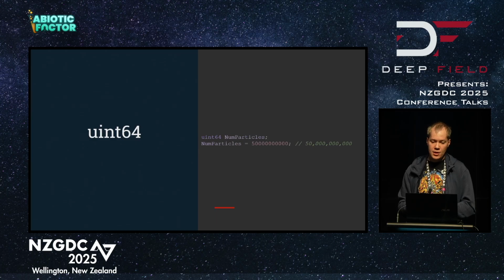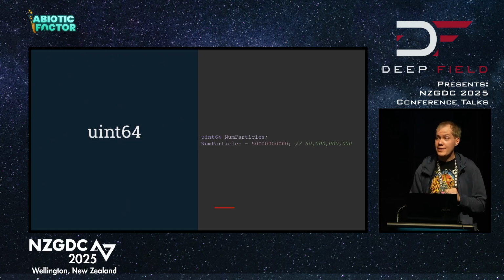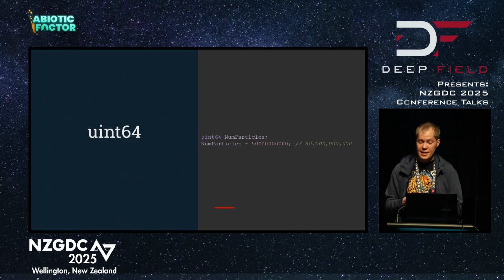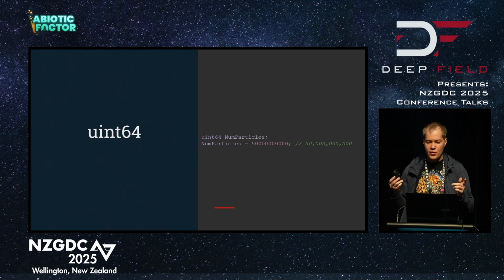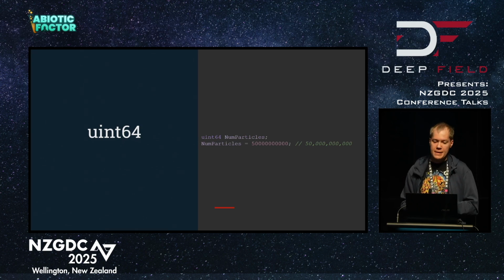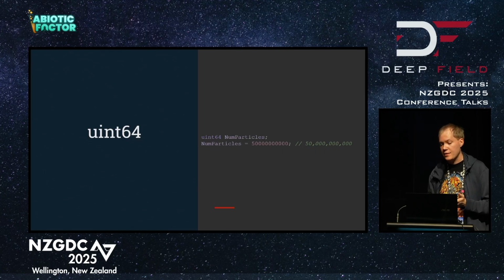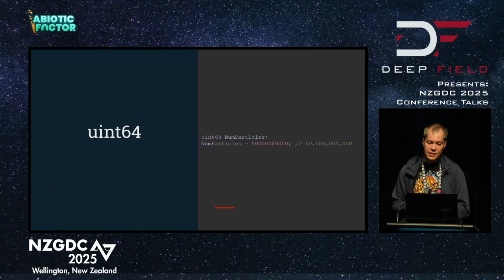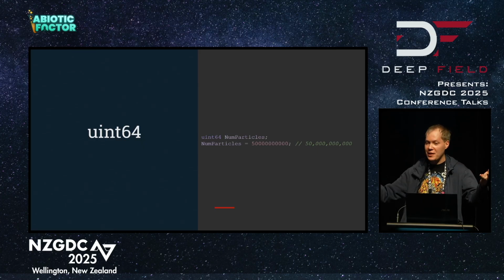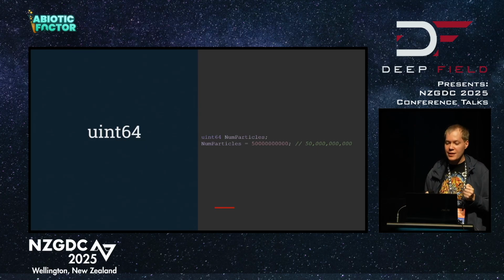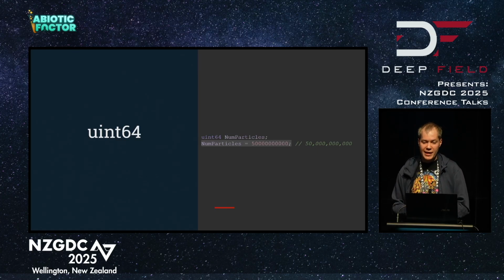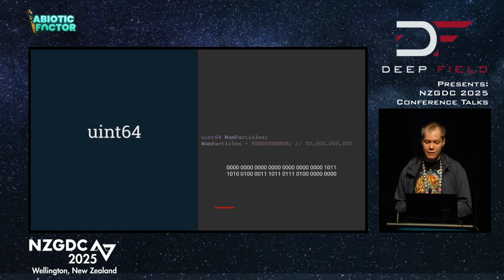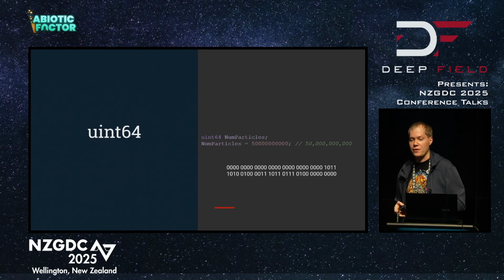So first I'm going to talk about uint64, and you might see this and think, Andrew, there's no way uint64 isn't thread safe. And I would say most of the time you're right, but there are edge cases where it isn't. So if we look at this uint64 on screen, num particles, maybe Chris Murphy has made an awesome new big explosion with 50 billion particles in it. Looks really pretty, but we need a uint64 in order to store this. Funnily enough, that only just bleeds past the first 32 bits because it can store huge numbers.